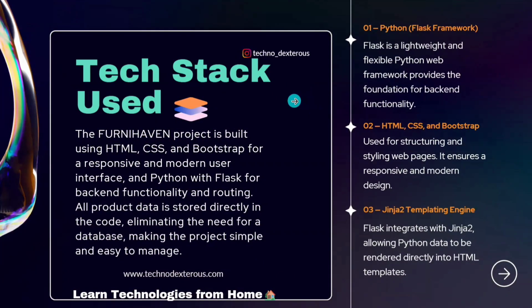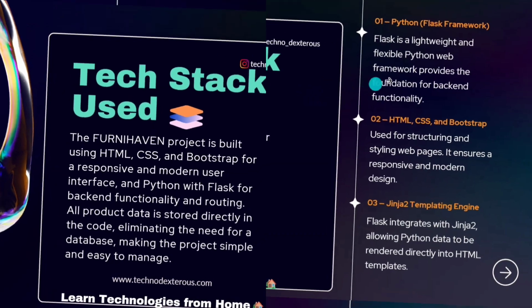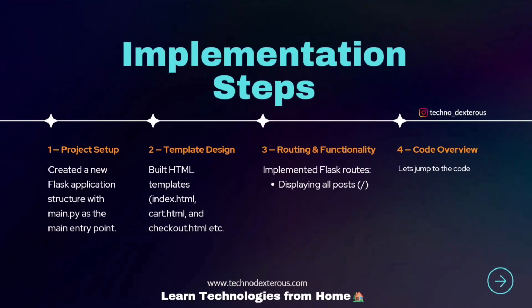I will use the tech stack of Python Flask for the backend routing, and HTML, CSS, Bootstrap for the front end and UI, and also Jinja 2 templating for displaying the data dynamically. All product data is stored directly in Python code. I will explain the implementation steps.